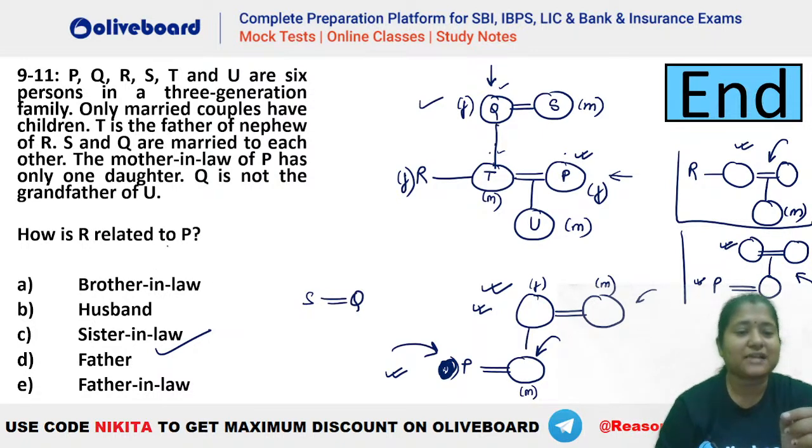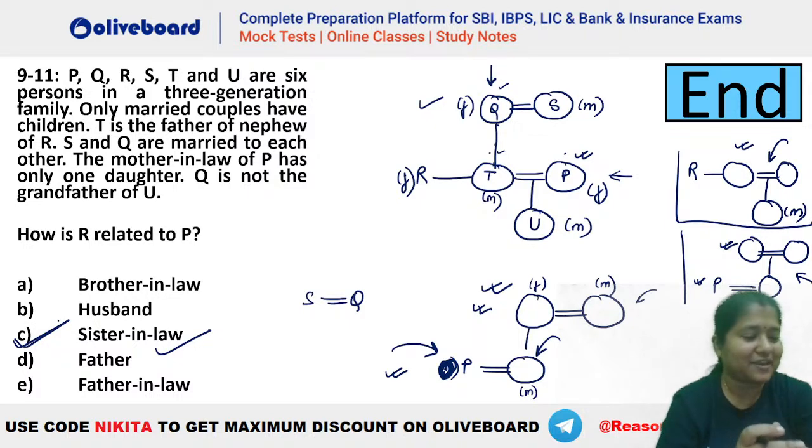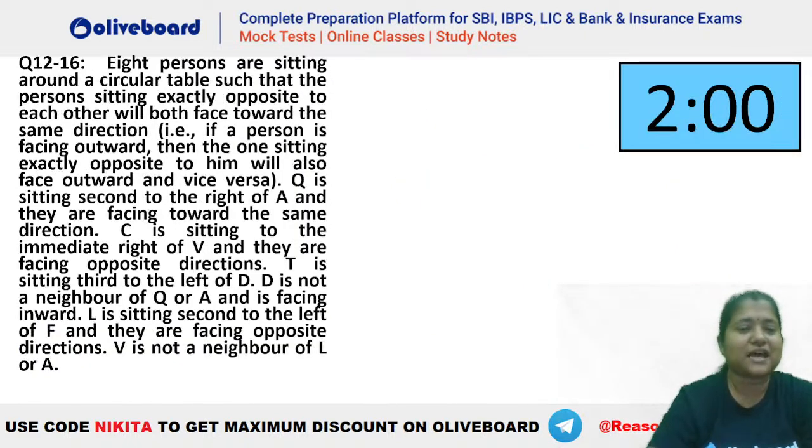Okay, so how is R related to P? You can see R is the sister-in-law of P. So sister-in-law would be the right answer here. Are we clear, everybody? 35 out of 35 not possible? It's absolutely possible, Mayank. Chalo, let's have a look at this one.